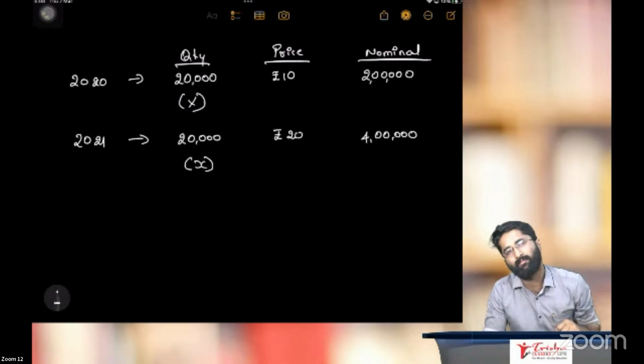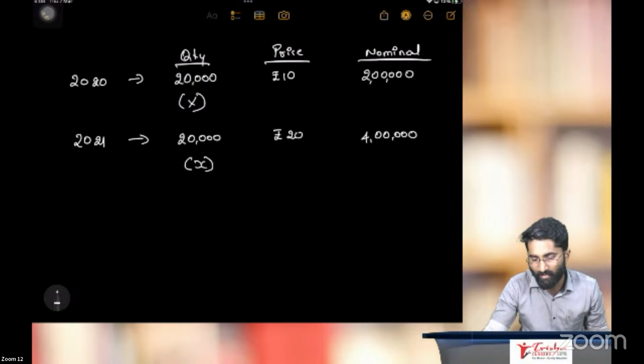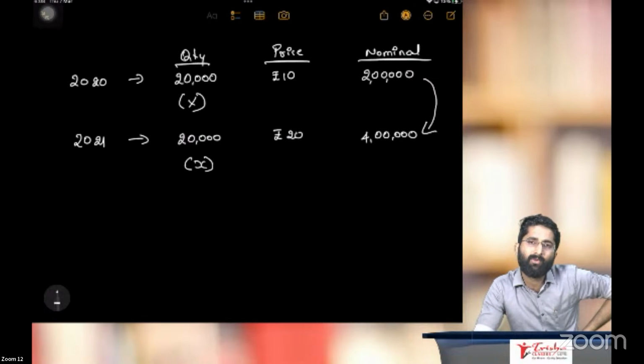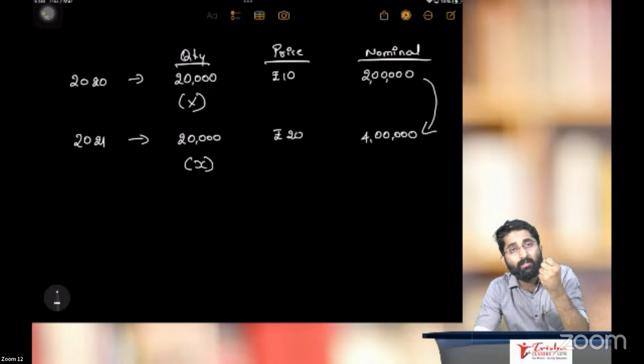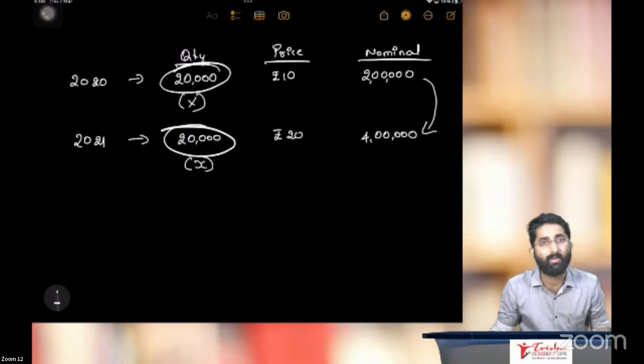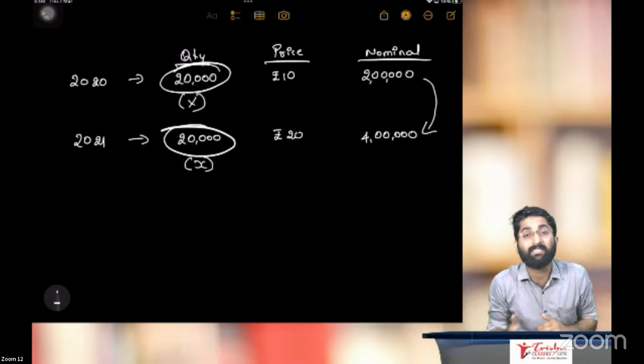Now you tell me, guys, GDP increased from 2 lakhs to 4 lakhs. Am I happy with 4 lakhs? No. Why? Because the real capacity of the country has not increased. Real GDP has not increased. 20,000 units were there, and now it is still 20,000 units. It looks like it has increased, but actually not.